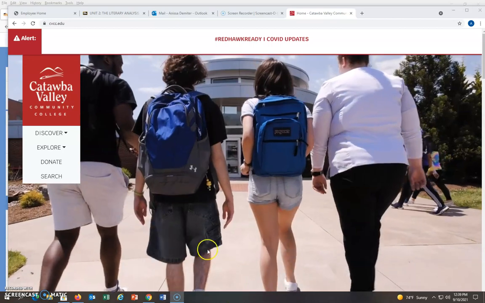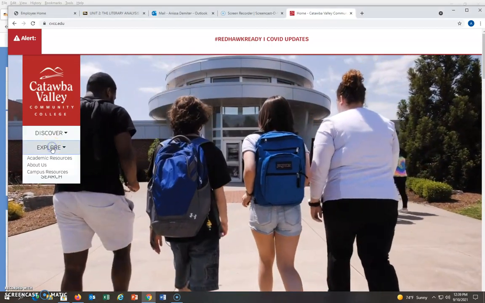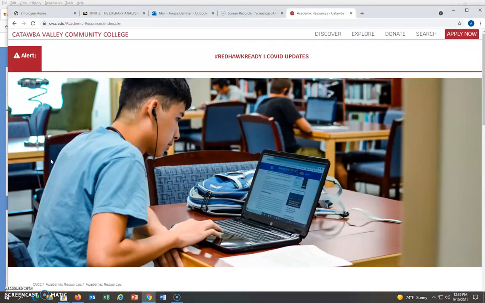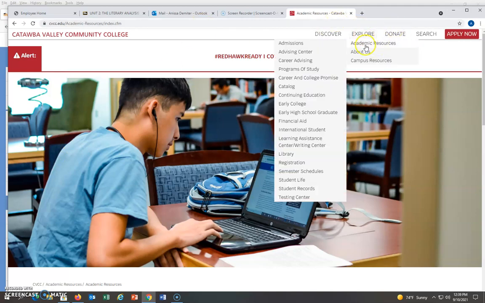So on the CVCC homepage, you'll need to click on Explore, then Academic Resources. Now it's going to move it up here for whatever reason, but Academic Resources, Explore Academic Resources, and then scroll down to Library.